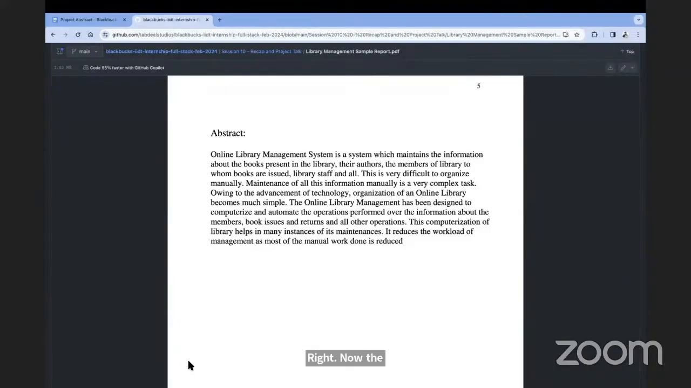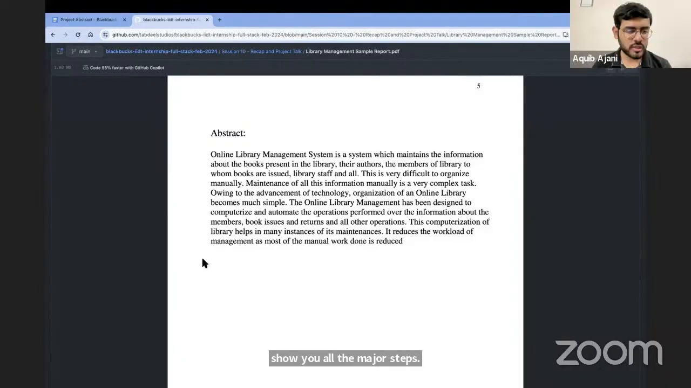Now, the next thing I will show you is a sample abstract which I have created for the project that I am going to build in the next 3 sessions. Of course, since we only have about 3 hours for this, I will not be able to build it entirely, but I will try to show you all the major steps.